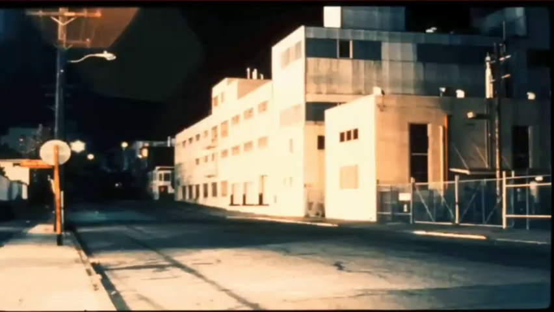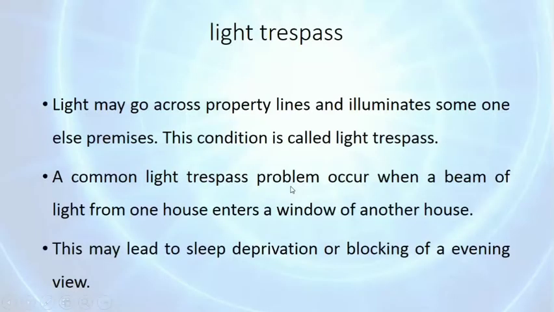You can see in the image the road lights beam goes into the nearby buildings, so it can cause sleep deprivation or blocking of evening view.